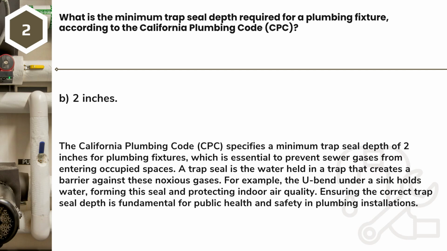Answer: B. 2 inches. The California Plumbing Code, CPC, specifies a minimum trap seal depth of 2 inches for plumbing fixtures, which is essential to prevent sewer gases from entering occupied spaces. A trap seal is the water held in a trap that creates a barrier against these noxious gases. For example, the U-bend under a sink holds water, forming this seal and protecting indoor air quality. Ensuring the correct trap seal depth is fundamental for public health and safety in plumbing installations.